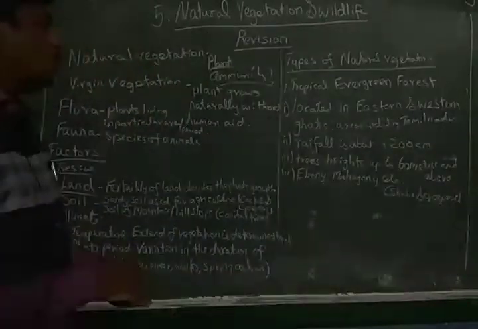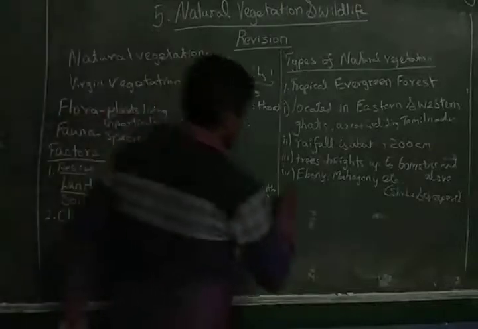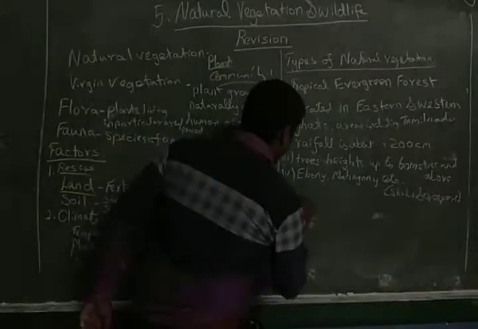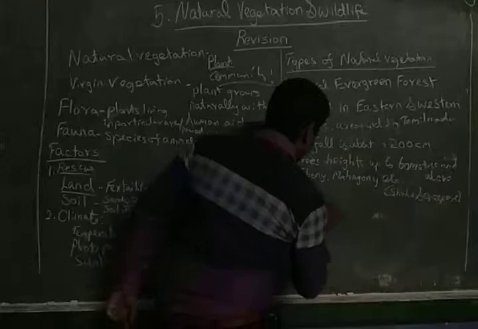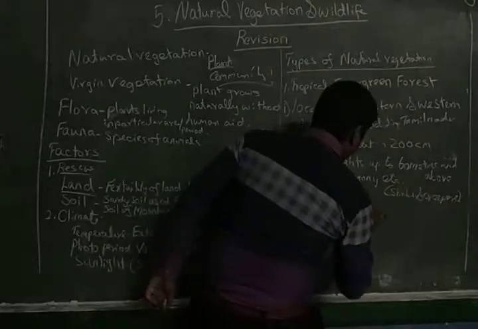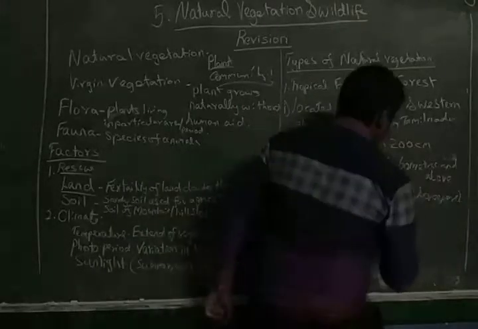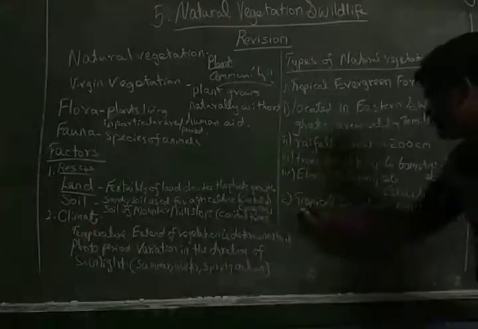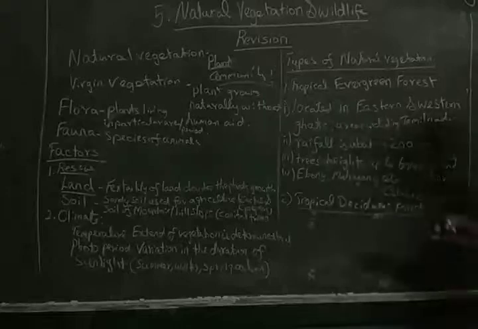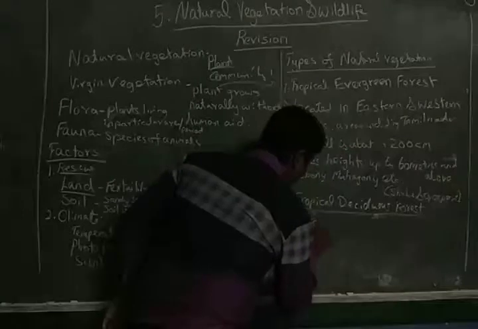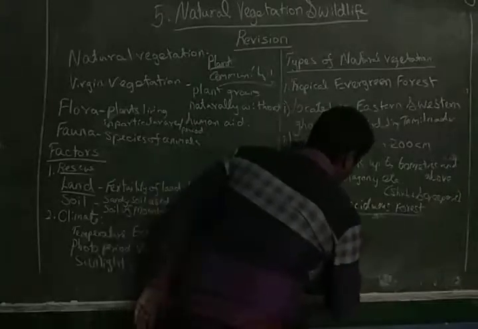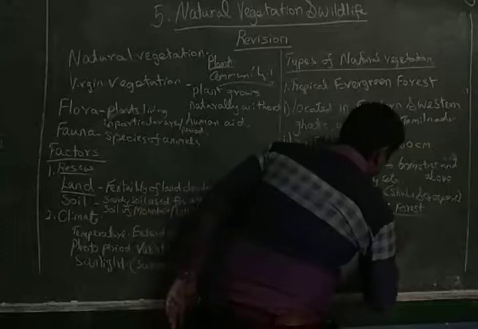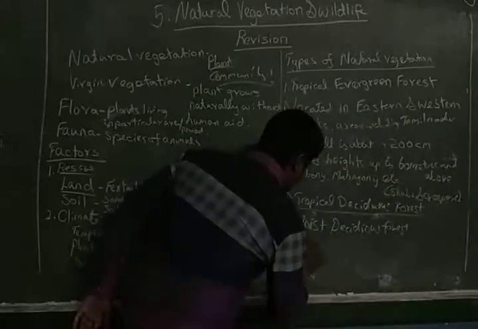The next one we are going to see today is tropical deciduous forest. In this tropical deciduous forest, there are two different types. One is moist deciduous forest, and the next one is dry deciduous forest.